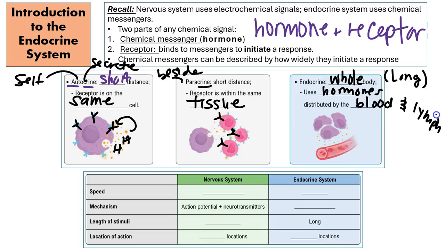So because it is whole body, that means that this hormone or this messenger can move around the entire body. But that doesn't mean it's going to stop everywhere, right? It's only going to stop and give the message to a receptor that's specific for that hormone. So say you have the hormone that's going to start in the body, it goes through your blood. And why is it going through the blood? Because again, the blood circulates through the whole body, so it gets everywhere.